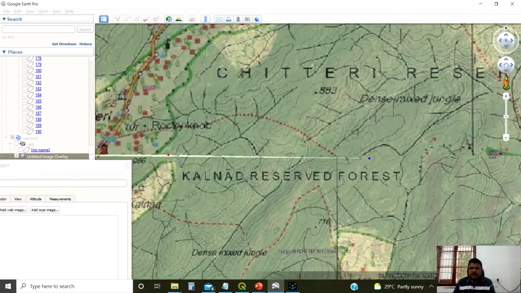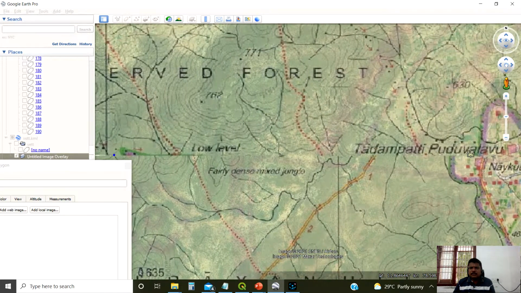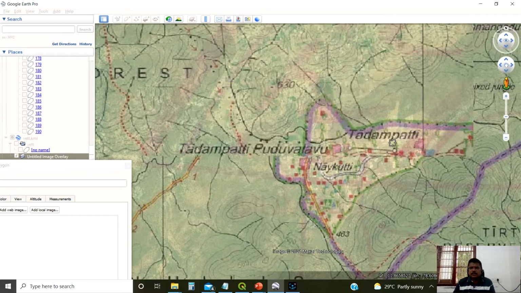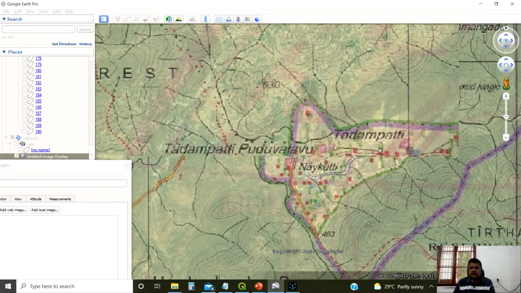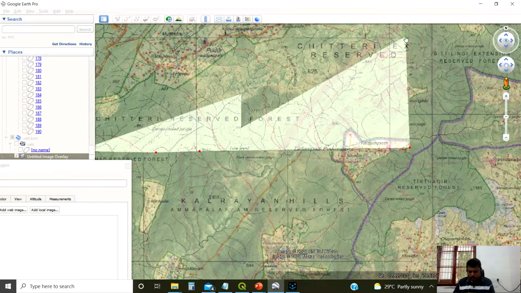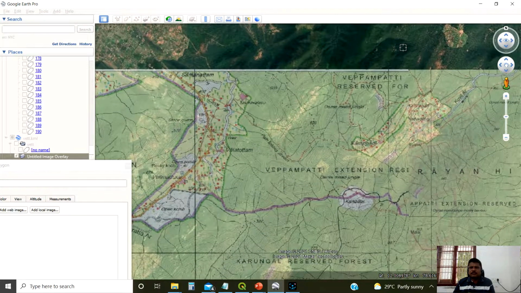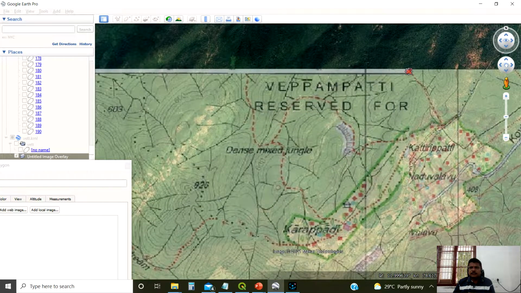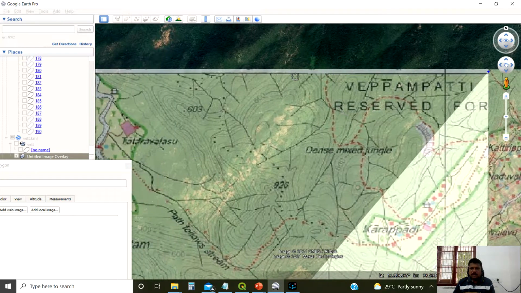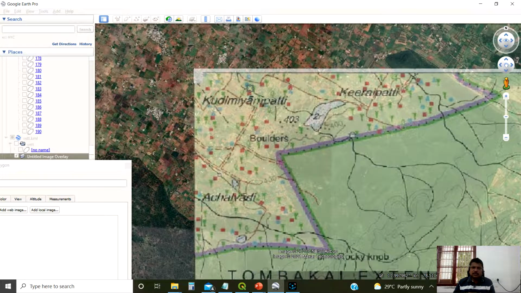We could draw some line up to here. Then you can go upward, up to this corner. Not belongs to this sheet.